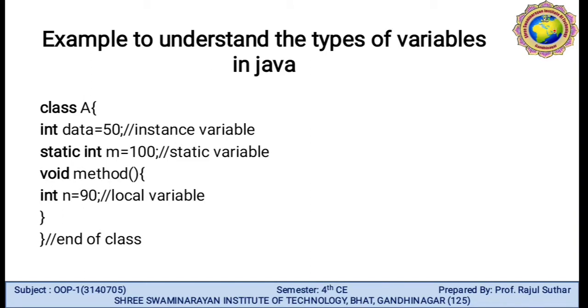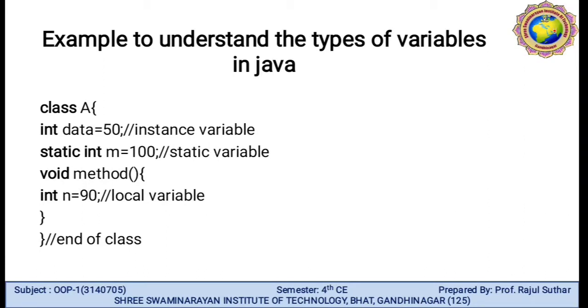Here is one example to understand the types of variable in Java. Here one class is created, class A. Integer data is equal to 50, that is an instance variable. If you write a static variable, the static keyword must be mentioned. Static integer m is equal to 100, that is a static variable. Then in void method, integer n is equal to 90, that is a local variable.